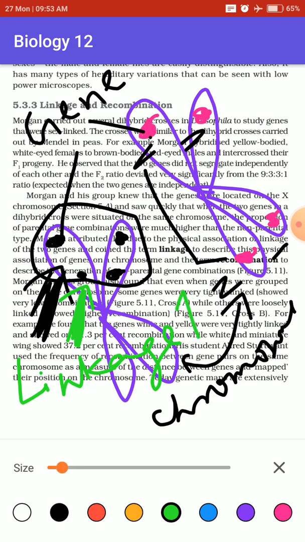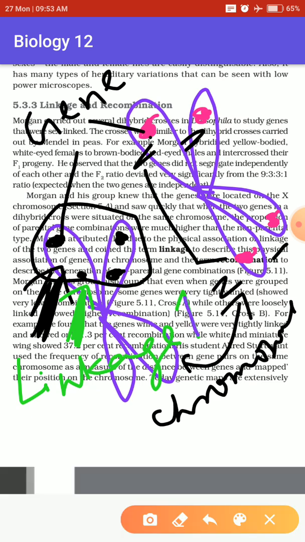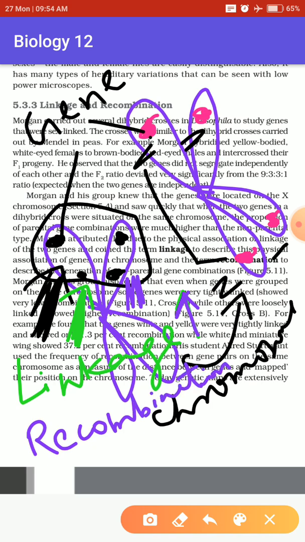If the genes are very close to each other, the linkage is very high, which means the genes are very closely related to each other. If there is a chance of higher linkage, always remember, do not go too deep because it is not necessary. If the linkage is very high, the recombination will be very low.